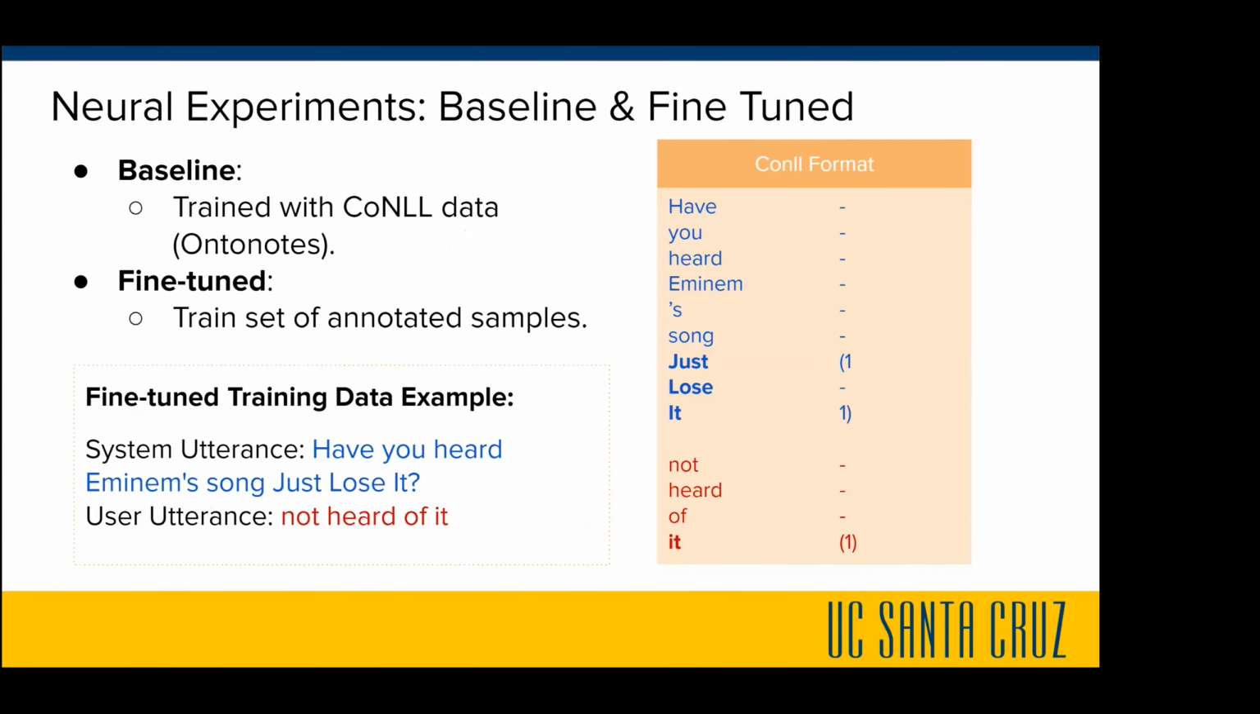slide. The neural model baseline is trained on the CoNLL data, and then our fine-tuned model is further fine-tuned on the set of annotated samples described in the last dataset slide. We can see that the system utterance is in blue and the user utterance is in red. On the right-hand side, you can see it in CoNLL format, which is the way that we train the models. We can see that the entity is annotated with a 1 in parentheses, and the corresponding pronoun for that entity is also labeled a 1 in the red section.